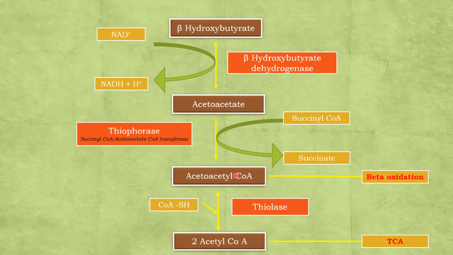Apart from that, acetoacetyl-CoA also can enter beta oxidation and generate energy. This is how ketone bodies are activated and utilized by extrahepatic tissue. Because there is a lack of this thiophorase enzyme, the liver cannot utilize ketone bodies.